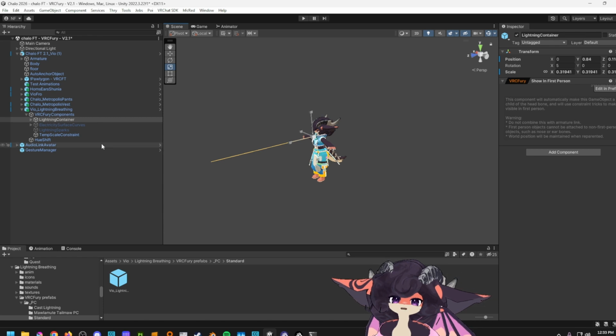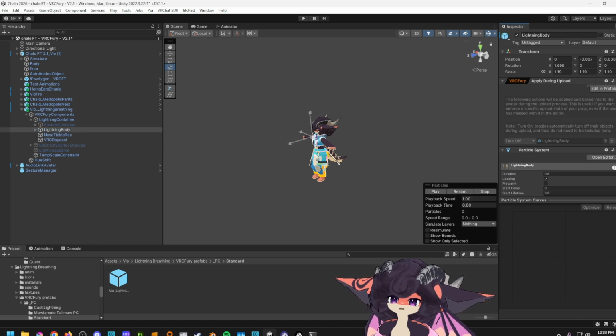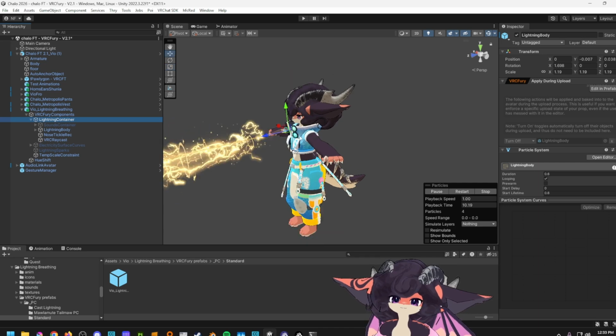If you want to see the actual particles, you can expand lightning container and then click lightning body, turn it on, and then lock the inspector and hit restart right here. And the particles should play. And since our inspector is locked, we can safely click lightning container and reposition.